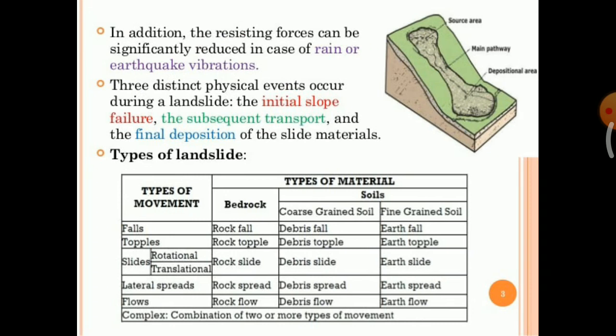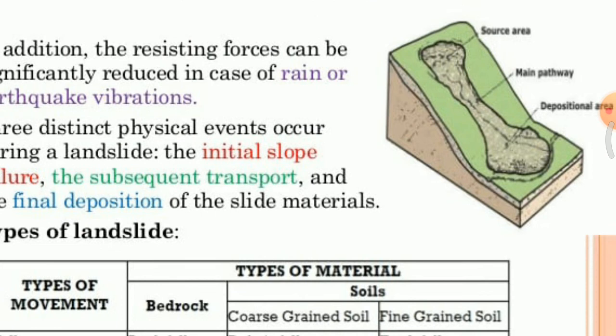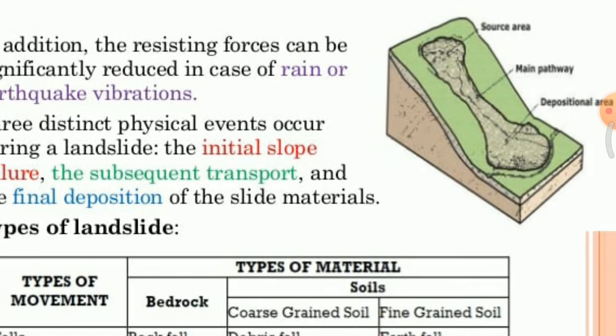In addition, the resisting force can be significantly reduced in the case of rain or earthquake vibrations. Three distinct physical events occur during a landslide: initial slope failure, subsequent transport, and final deposition of the slide materials. So here we can see initial slope failure will occur at the source area.